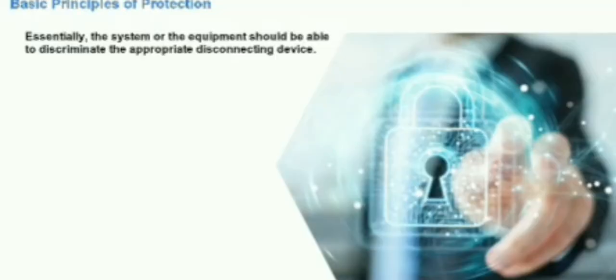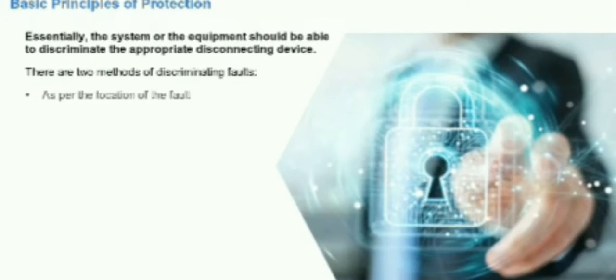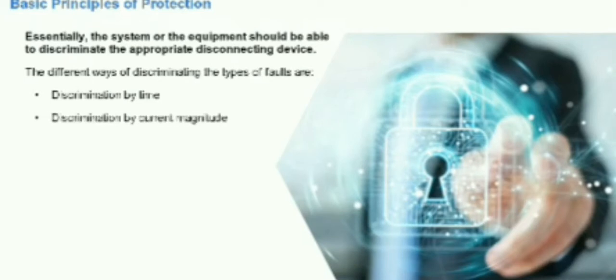We have learned about the essential qualities of protection. Now let us take a look at the basic principles of protection. Essentially, the system or the equipment should be able to discriminate the appropriate disconnecting device. There are two methods of discriminating faults. Those which discriminate as per the location of the fault and type of the fault. Further, there are different ways of discriminating the types of faults.